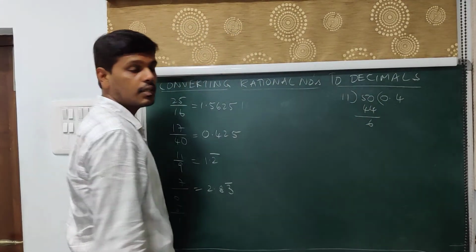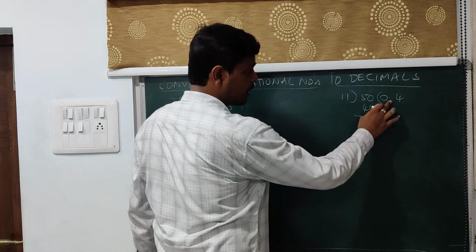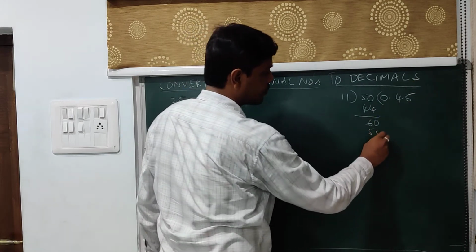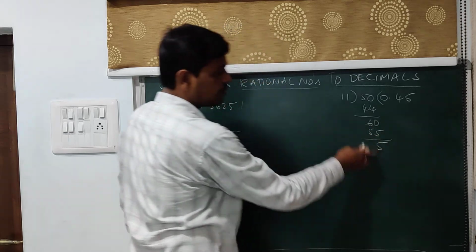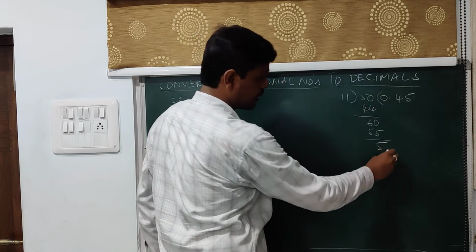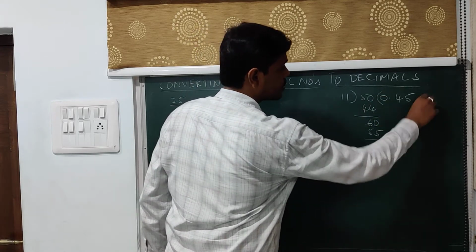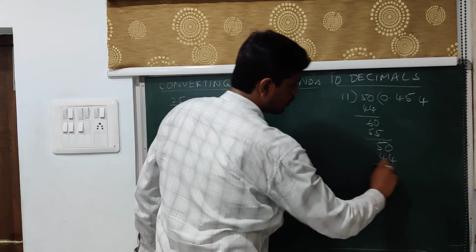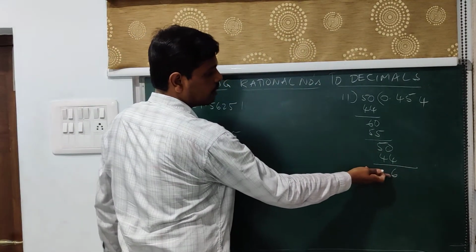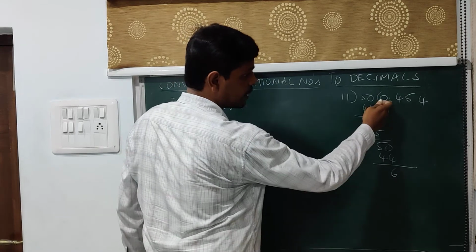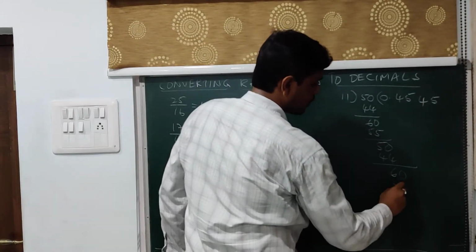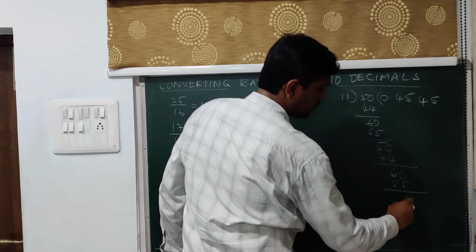6 is less than 11, so you put a point, you have already placed a point, so you can take 0. So 11 5s are 55, so you are left over with 5. 5 is less than 11, so you have placed a point, so you can take 0. Again 11 4s are 44, the leftover is 6. Again 6 is less than 11, so we have placed a point, hence you can take 0. So 11 5s are 55, so the leftover is 5.